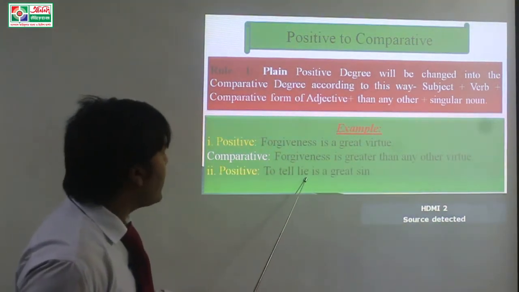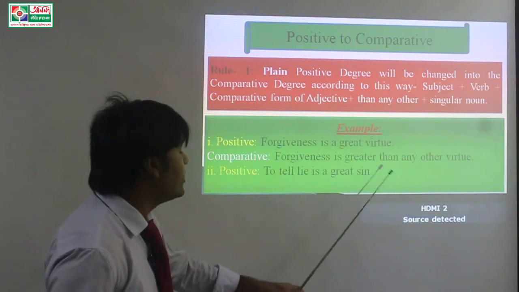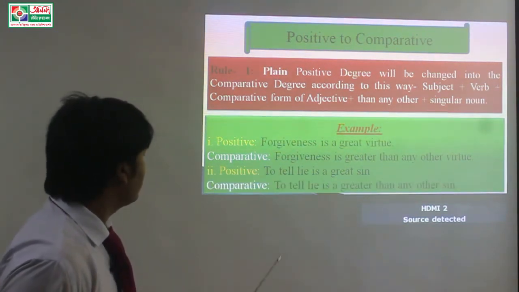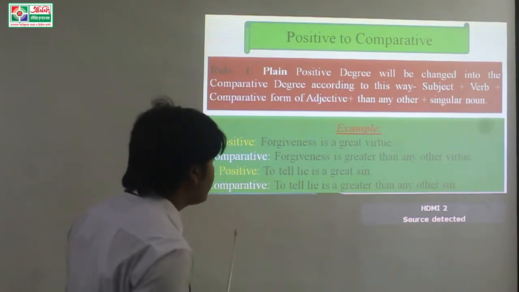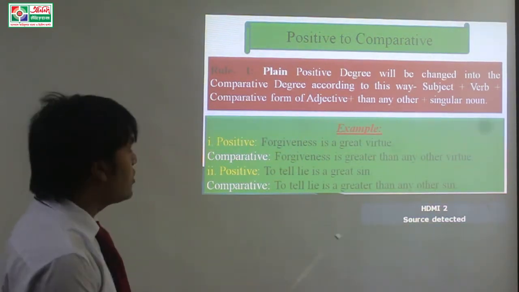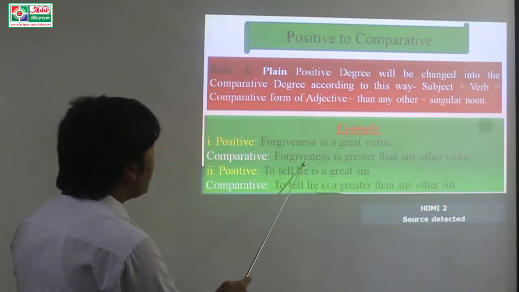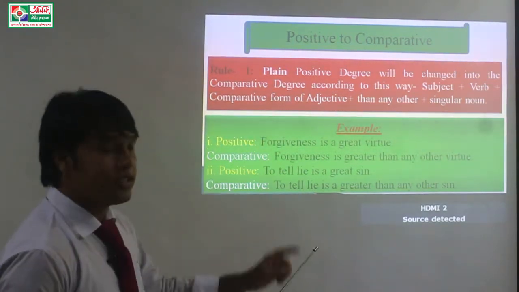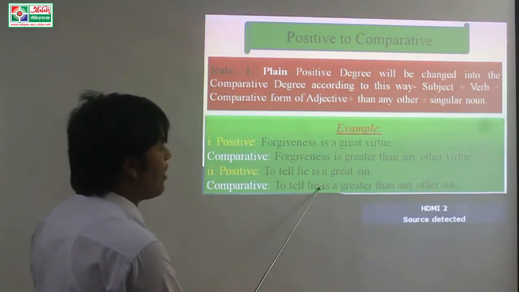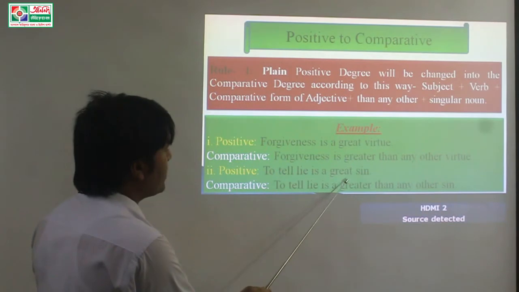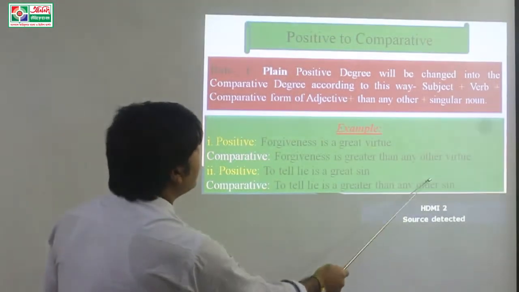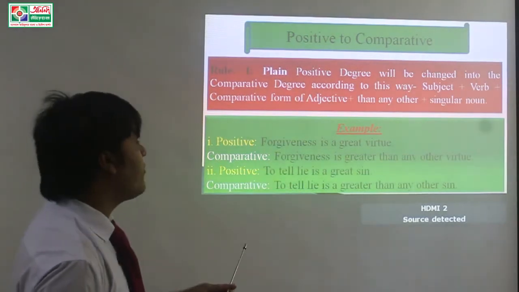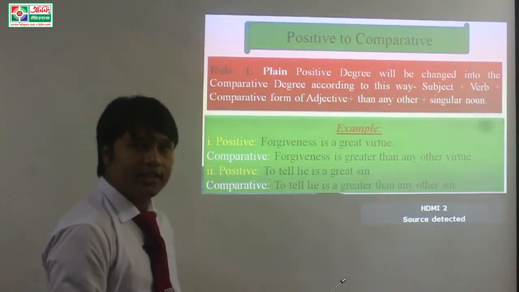Positive, to tell lie is a great sin. Comparative, to tell lie is greater than any other sin. Dear students, to tell lie is the subject and is is the verb. Greater is the comparative form of great.